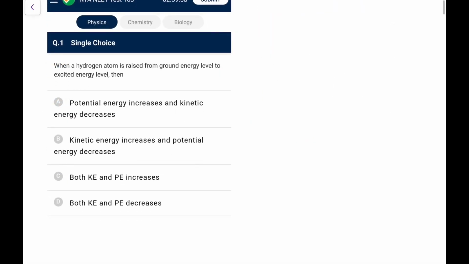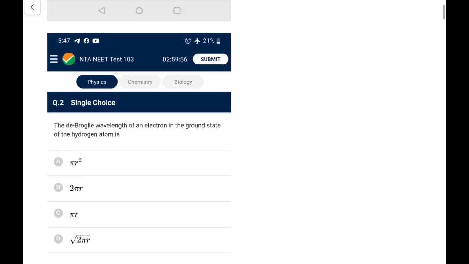So let's begin. When a hydrogen atom is raised from ground energy level to excited energy level, when it goes to higher levels, we know kinetic energy decreases, but the potential and the total energy increase. So going by this, option A is the correct one. Potential energy will increase while the kinetic energy will decrease.